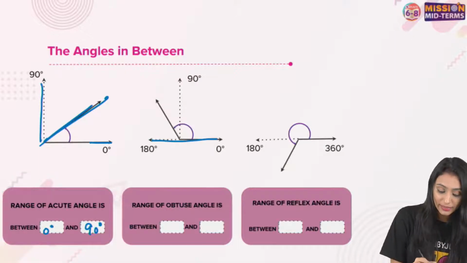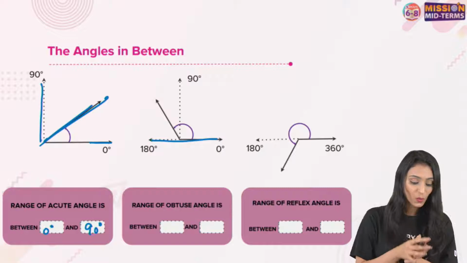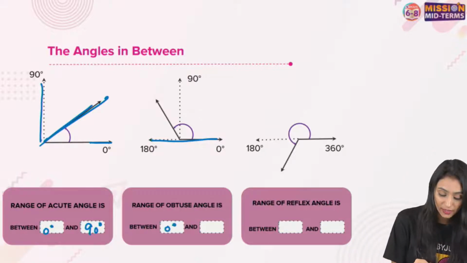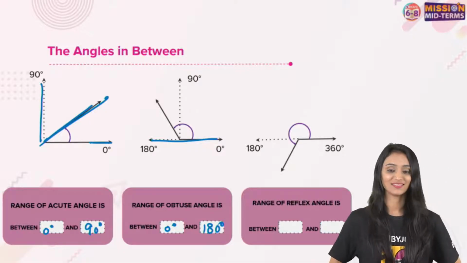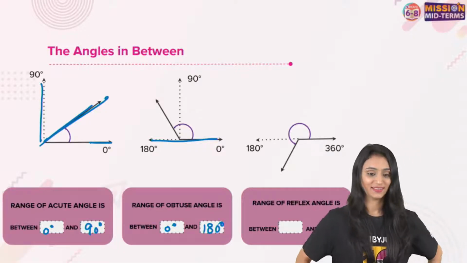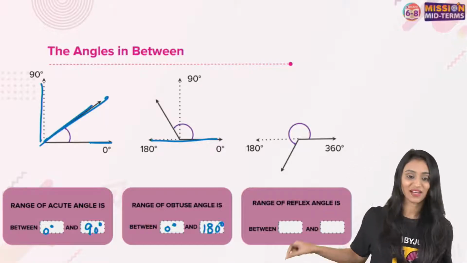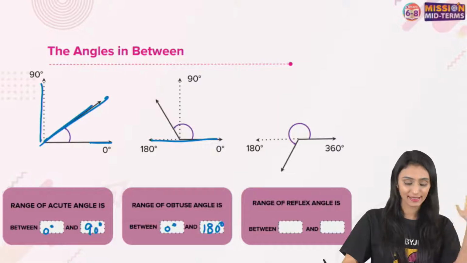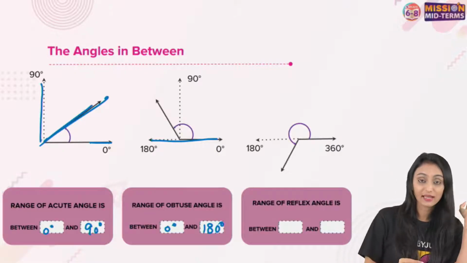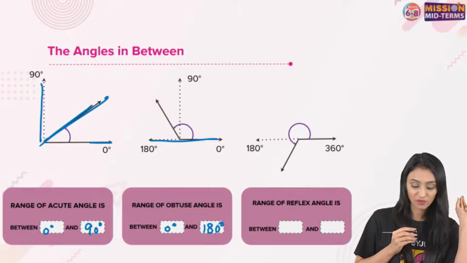Then we have obtuse angles. Their range is between 90 to 180 degrees. Oh, that's okay, Srishti. You learned that in class 5. Wow, that's great that you already know about it. This is simple. And what about the reflex angles? What is the range of reflex angles?